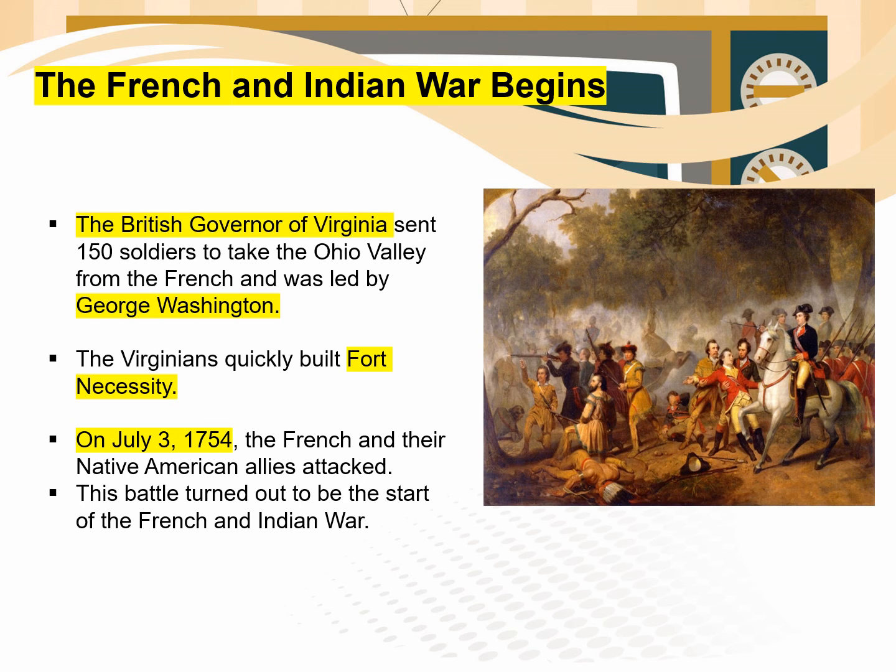And on July 3, 1754, the French and their Native American allies attacked. Outnumbered, the Virginians gave up. And this battle turned out to be the start of the French and Indian War.